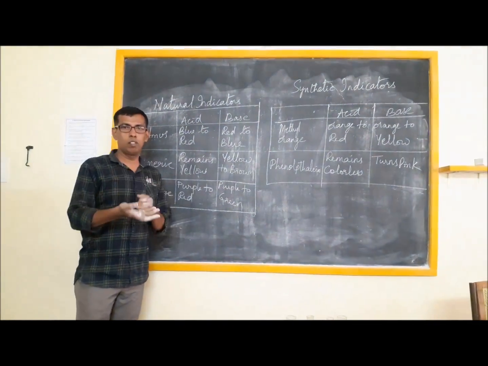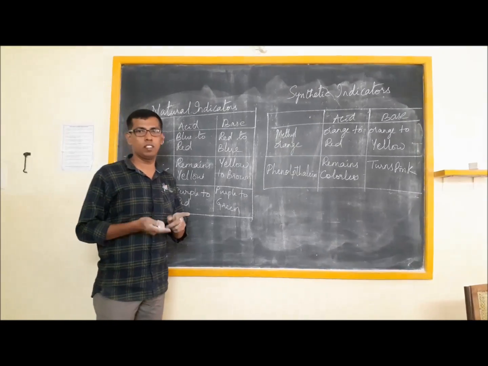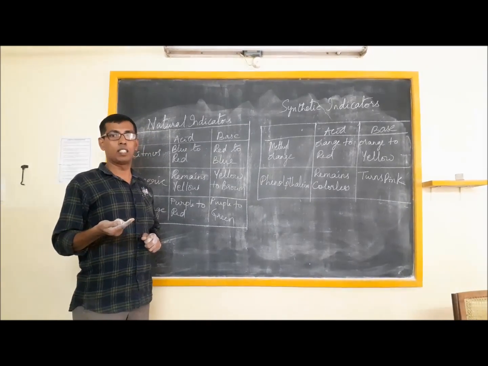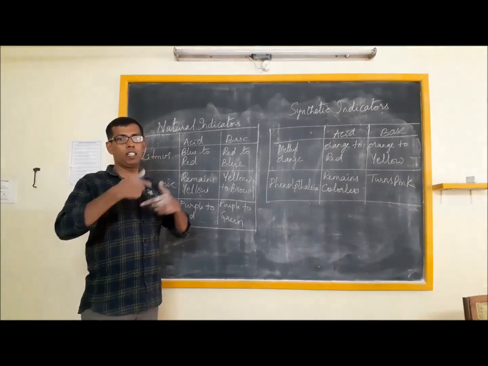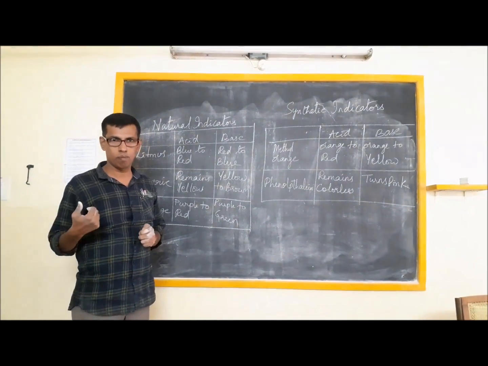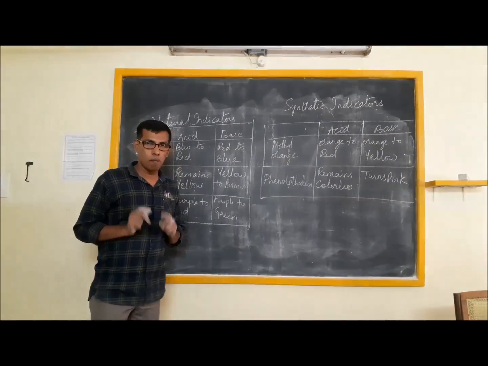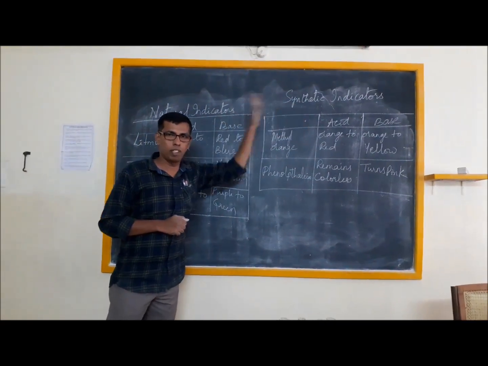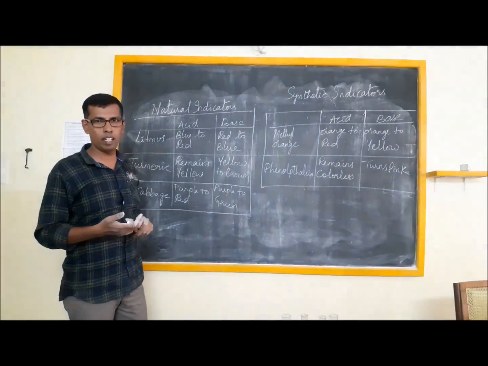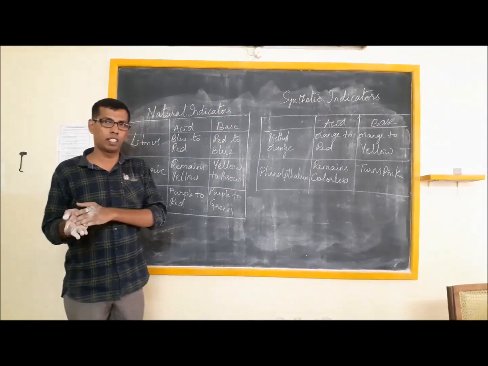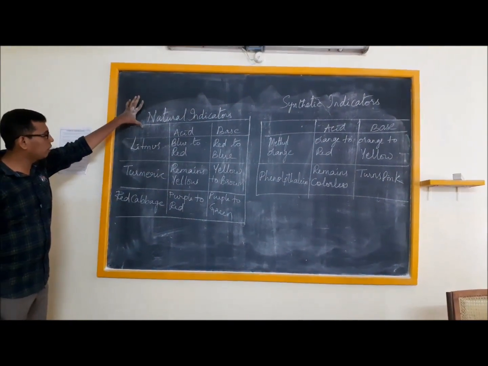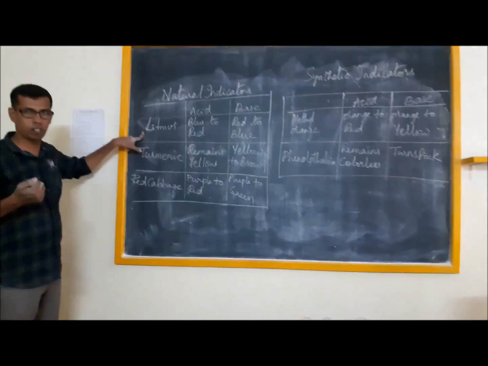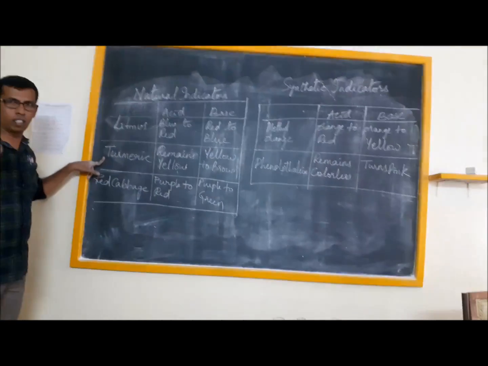As I told you, indicators are chemical substances that undergo a color change in presence of acid or a base. Therefore, they can be used to identify a given substance as acid or a base. Based upon the source, indicators are of two kinds: natural indicators and synthetic indicators. Natural indicators are available from natural sources. Litmus is available from lichens. Turmeric is available naturally, as you are aware.